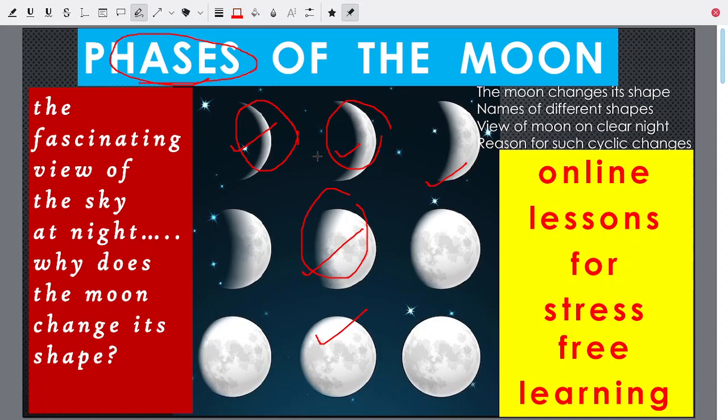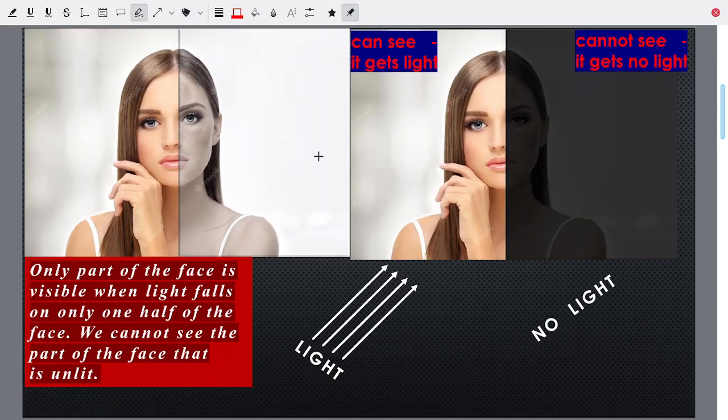Why does the moon change the shape? Now here we can see a face. Can you see the difference? The difference is here we have more light and here we have less light. And here we have absolutely no light.